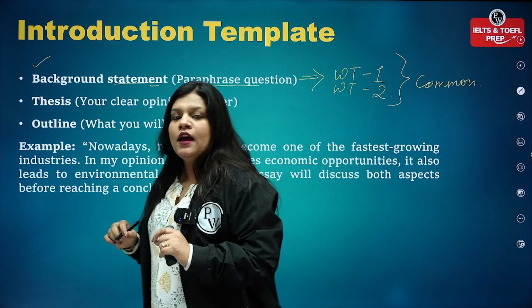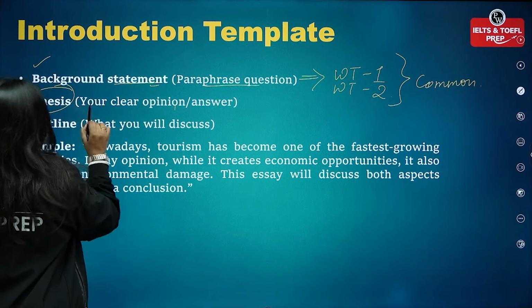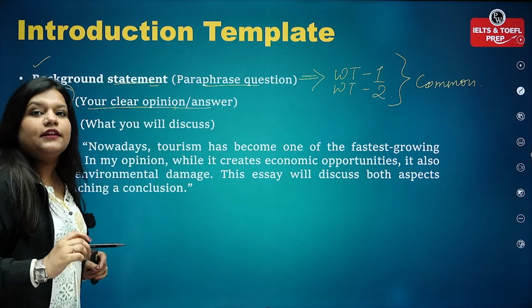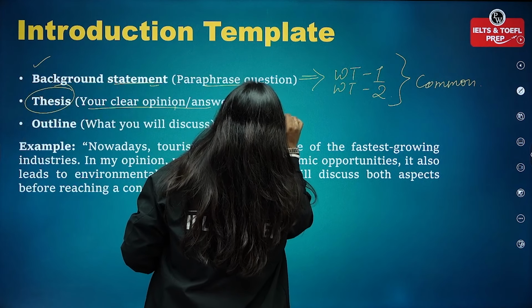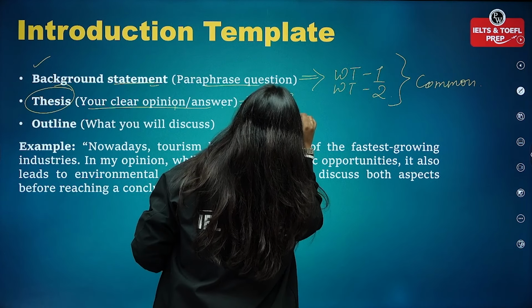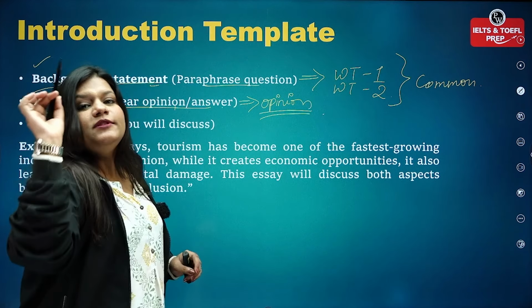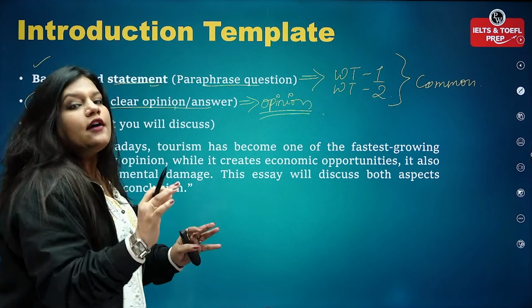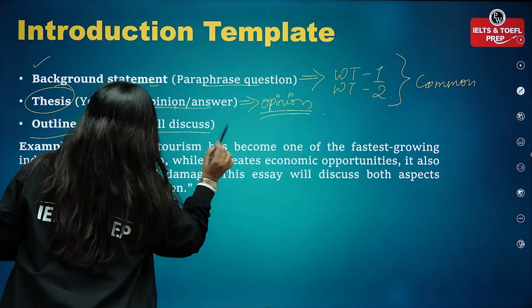ठीक है. Now let's move ahead and let's talk about the next one, which is your thesis. So your clear opinion or answer. Now thesis का मतलब होता है what is your opinion and how are you going to present it further in your answer, to give your position to the examiner to have a clarity of thought on your presentation. Outline what you will discuss.